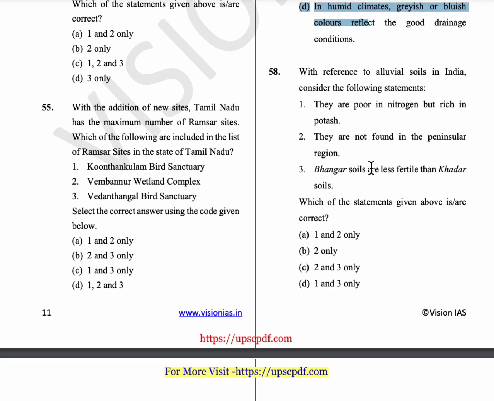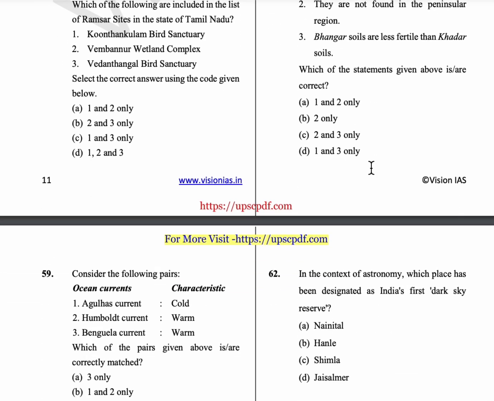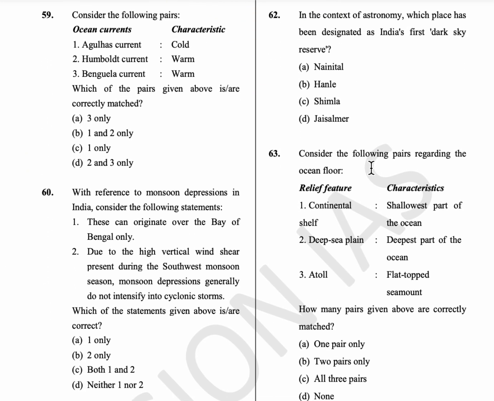And the Bangar soil is less fertile than Khadar soil. So here the Bangar soil is the oldest alluvial soil and Khadar soil is the new alluvial soil. So option D is the answer. 59th question. Ocean currents and characteristics are given.